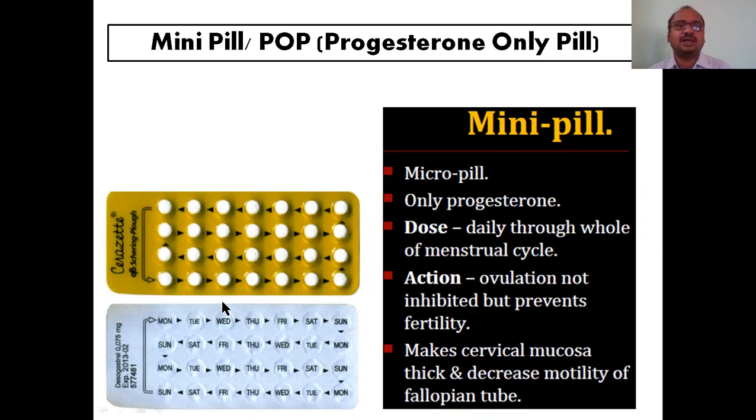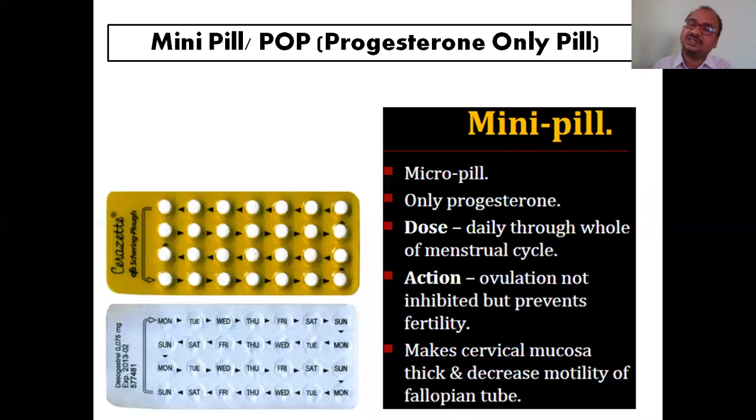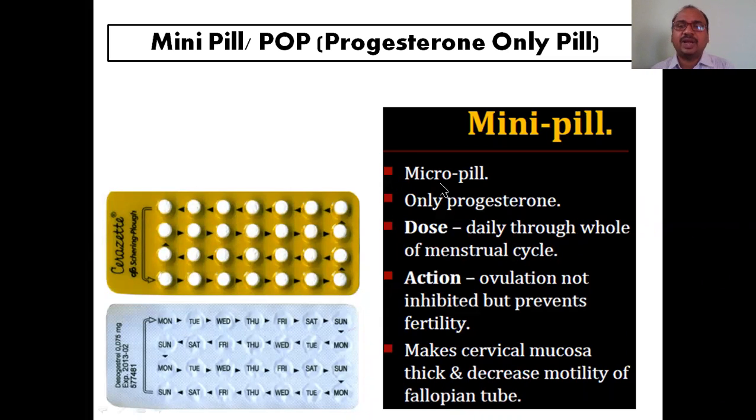Next we come to the mini pill. This is also called a POP. It is called a mini pill because it consists of only progesterone. There is no estrogen. If estrogen and progesterone are there, then you can say it is a combined pill. Here it is a mini pill. This is also called a micro pill, or POP, progesterone only pill.